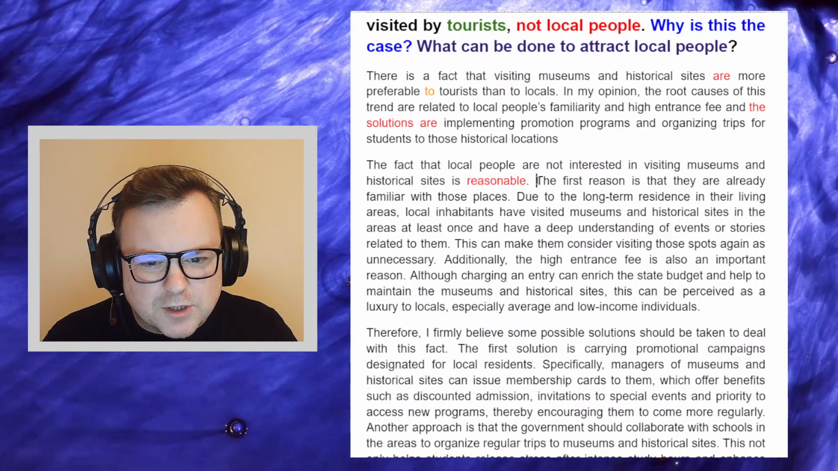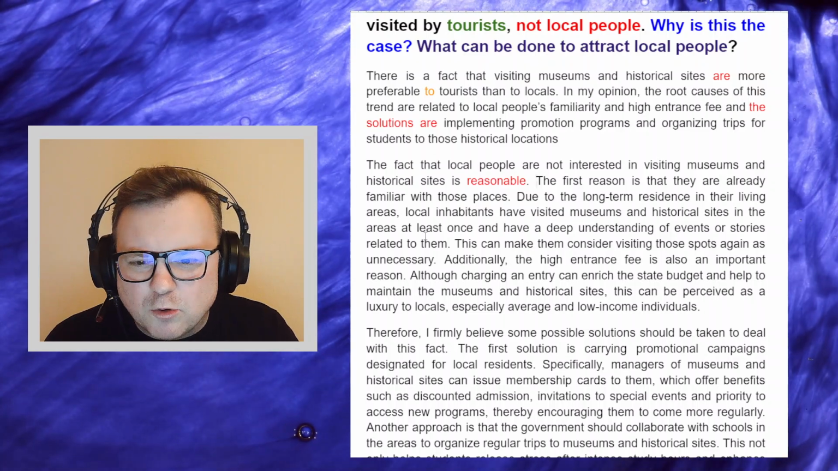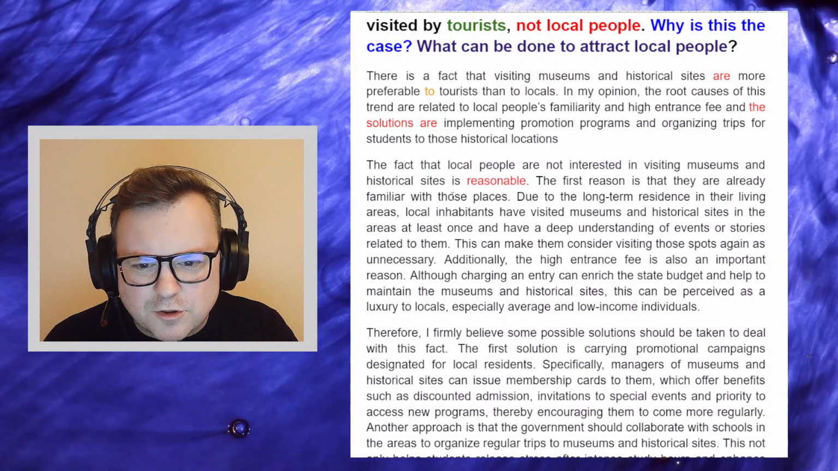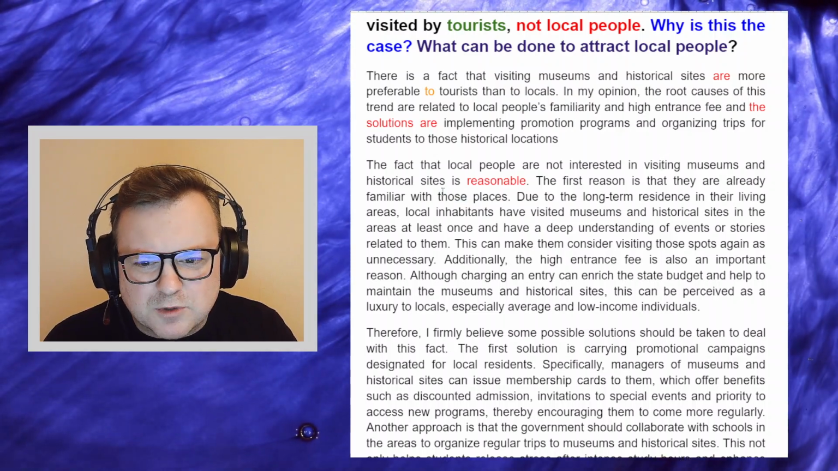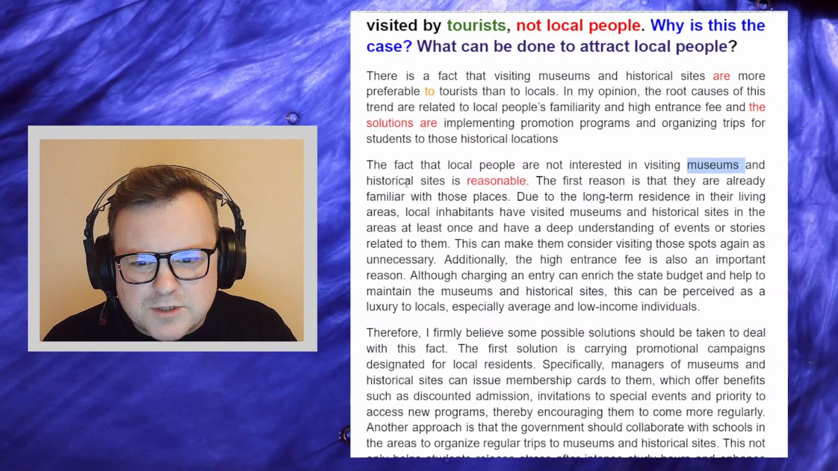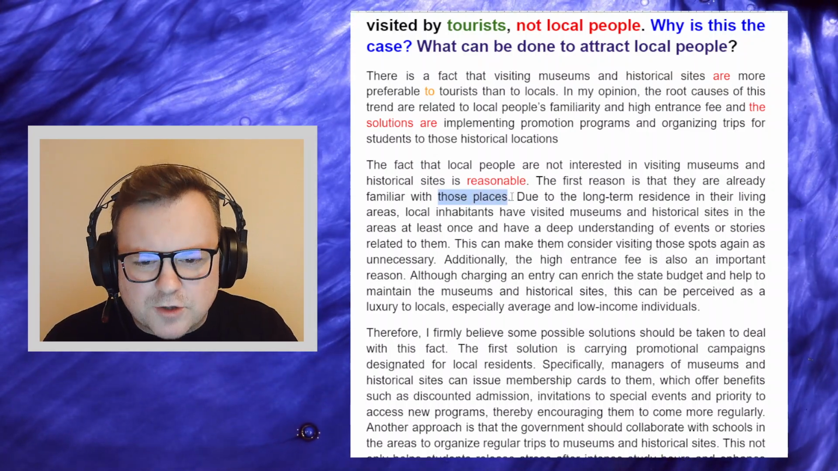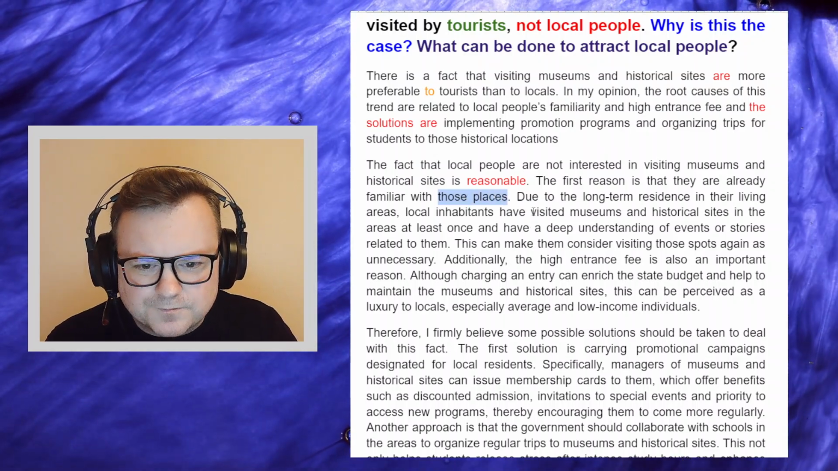Okay, but then you do get into it. The first reason is that they are already familiar with those places. So those places relating to visiting related to museums and historical sites. So those places is good referencing. So that's good for our cohesion.